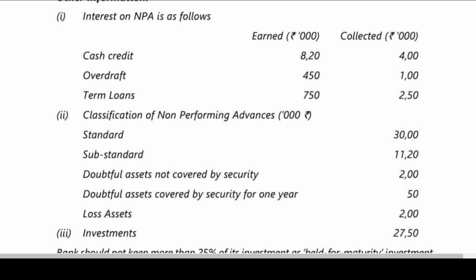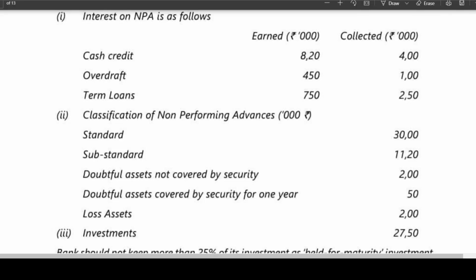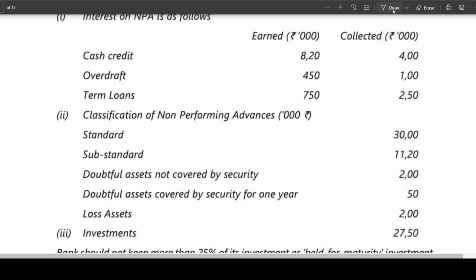For non-performing assets, you know that we shall only recognize the amount collected. That means 820 minus 400, how much has not been collected? 420 has not been collected. So what is to be done? From 1820, which was given in the beginning of the problem, how much shall we deduct, my dear friends? 420 is to be deducted. Is this clear? So this is an important point. That is not recognized. If you want, you can note this down.